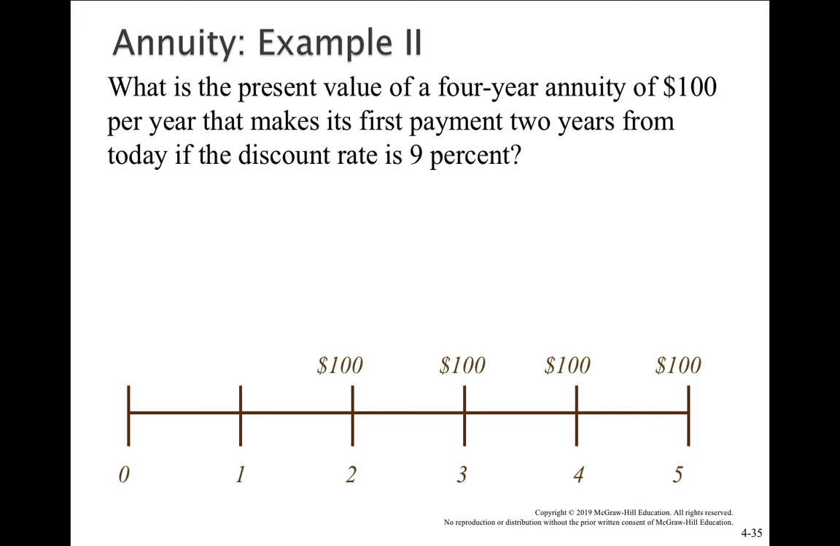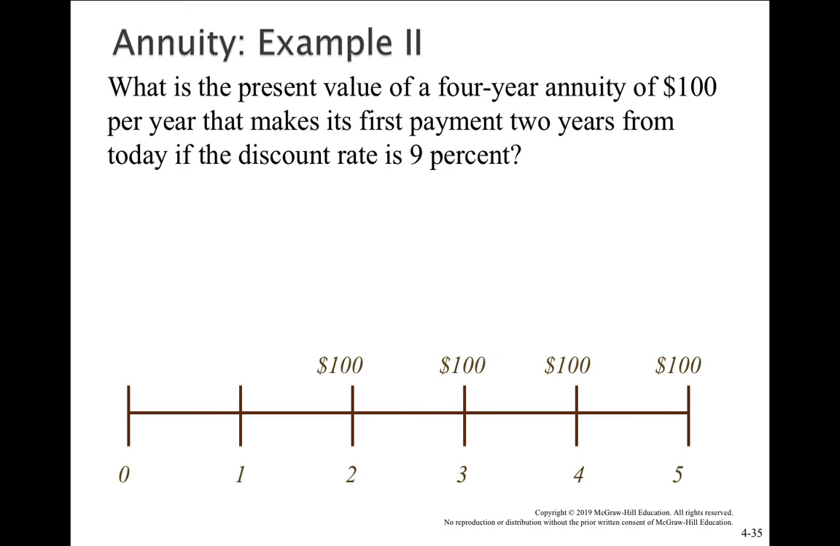What is the present value of a 4-year annuity of 100 per year that makes its first payment 2 years from today, if the discount rate is 9%? So 2 years from today means, in the time value table, you can see 100 after 2 years, 100 after 3 years, 100 after 4, 100 after 5.